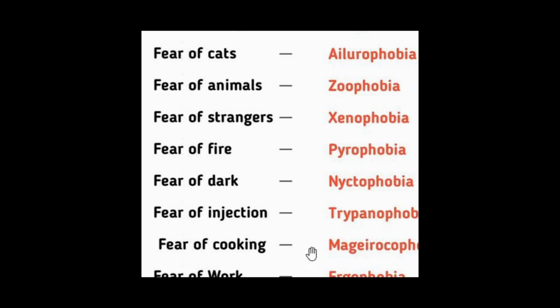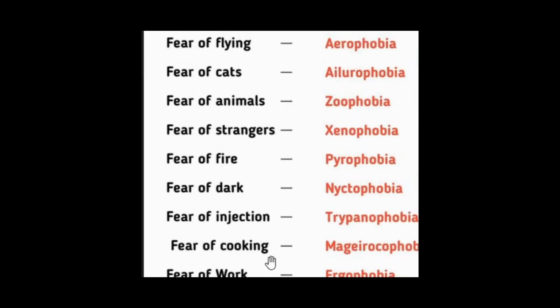I tried my best to pronounce this word. Magerocophobia means fear of cooking. They may feel some kind of fear while cooking. If they make a mistake, what others will think, something like that, but they fear cooking. Magerocophobia means fear of cooking.